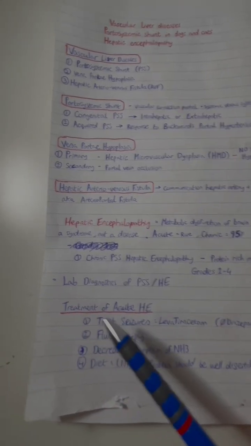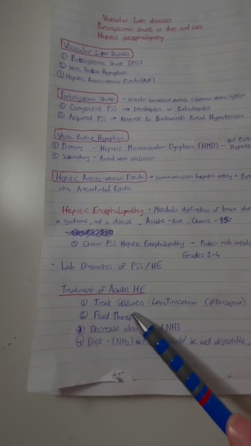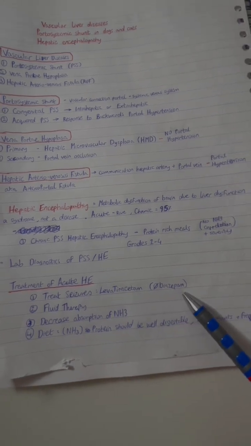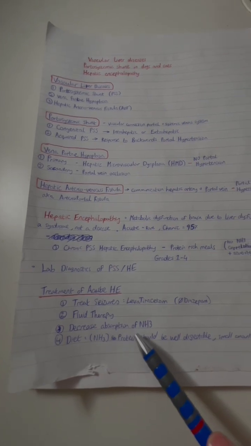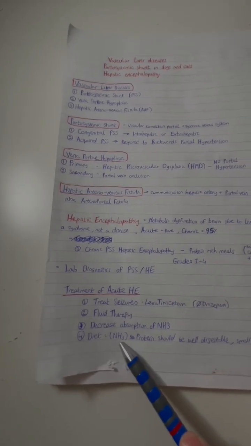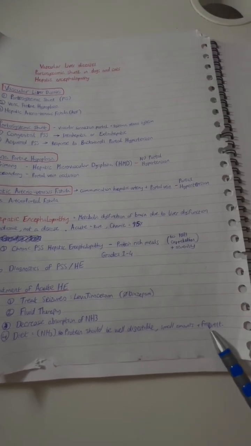The treatment of acute hepatic encephalopathy are: number 1, treat the seizures. Give levetiracetam and do not give diazepam. Number 2 is fluid therapy, and number 3 is decrease the absorption of NH3. And number 4 is diet. In regard to NH3, the protein should be well digestible, in small amounts, and given frequently.